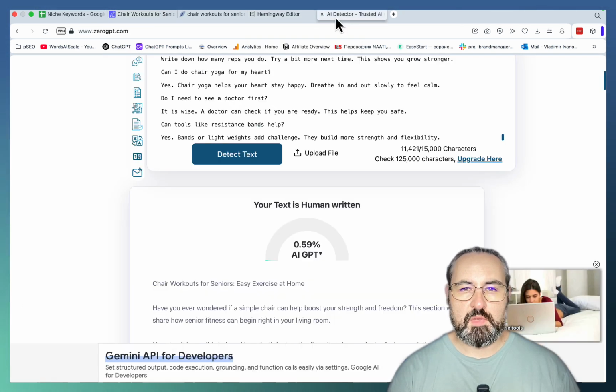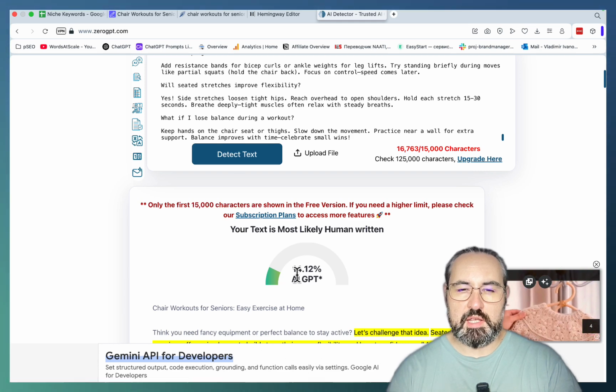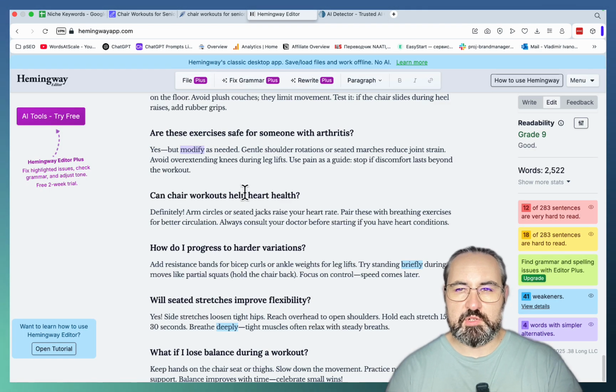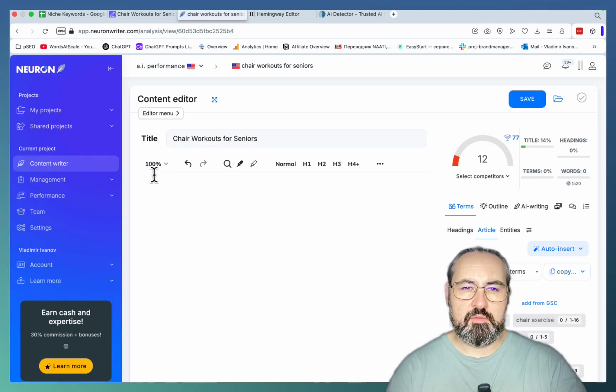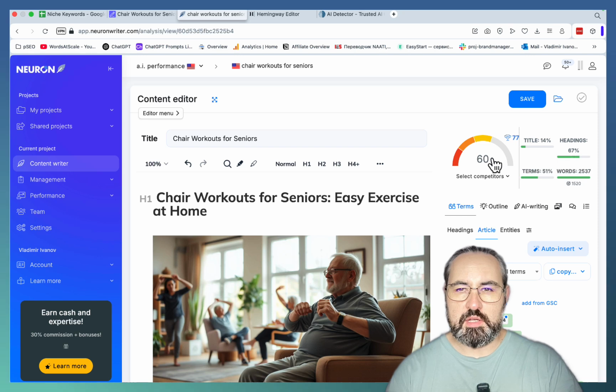Let's go to AI detection. And this is 14% AI, meaning 86% human. Let's look at readability. Readability is that of grade 9. And finally, I'm using the auto SEO mode, and it's already gotten 60 in Neuron Writer, which is amazing.